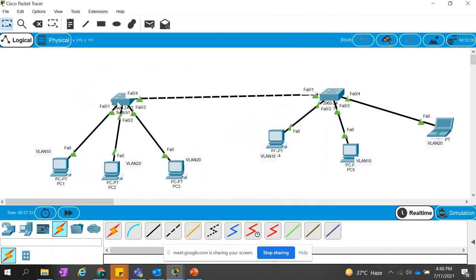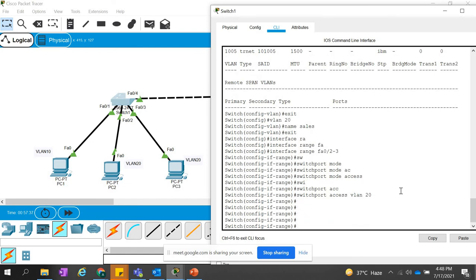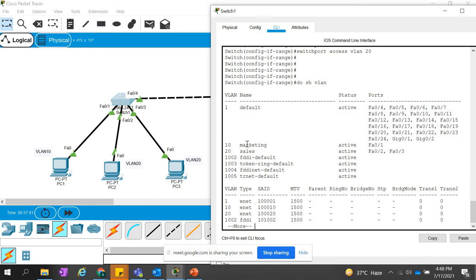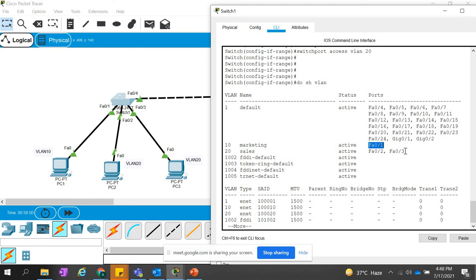If you go to switch 1 and see the VLANs, what is over here? Do show VLAN. Here also we have the two VLANs, and what are the ports here? FA0/1, FA0/2, and 0/3. So VLAN 20 has the ports FA0/2 and 0/3, and VLAN 10 has the port FA0/1.